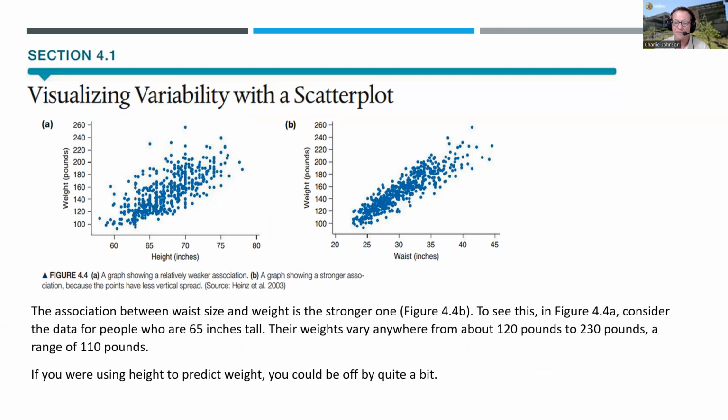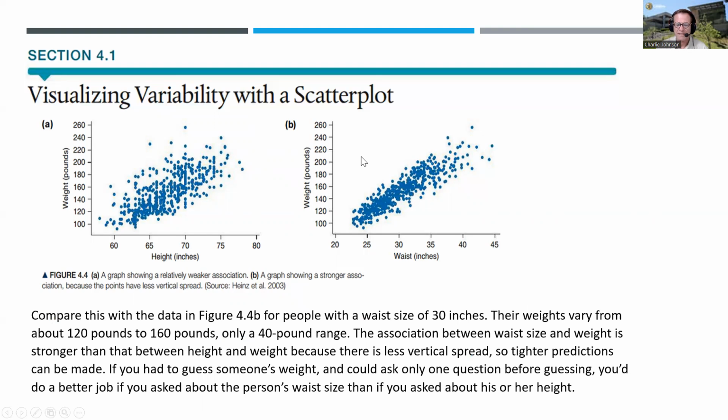You can see less vertical variance. To see this in 4.4a, consider the data for people who are 65 inches tall. Their weights vary anywhere from about a minimum of 120 to a maximum of about 230, a range of 110 pounds. If you were using height to predict weight, you could be off by quite a bit.